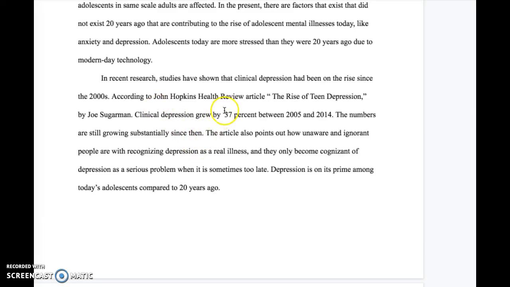And also, right here, you've got an awkward spacing, so that is a typo you need to watch out for. My question to you is what you need to signal to us as a reader is, while, yes, you are talking about teen depression, you need to specify that, especially in your topic sentence, clinical depression in teens has been on the rise. Because even though this is titled The Rise of Teen Depression, this doesn't mean that this is just going to be teen depression. What if the article is comparing teen depression to adult depression?